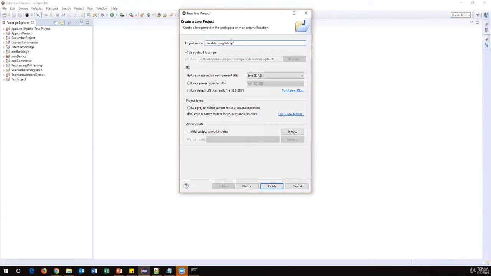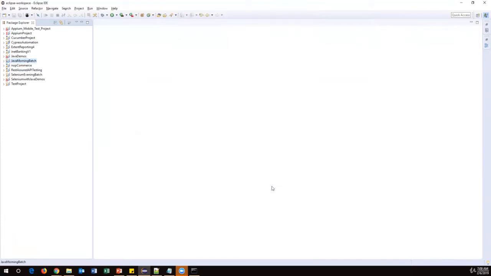Give some project name here, and this project will be created in this location. By default, the workspace location is maintained by Eclipse. When you launch your Eclipse the first time, it will ask you the workspace location. In that workspace, all your projects, code, everything will be stored. Once you have created your project, click on Finish. Then it will automatically create a new project here. So this is your project folder.